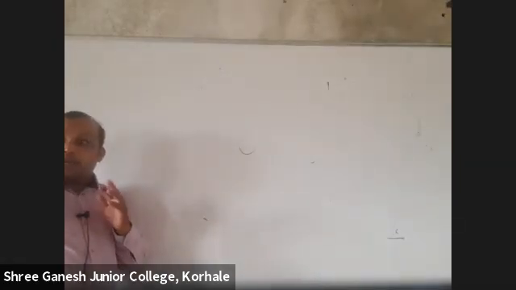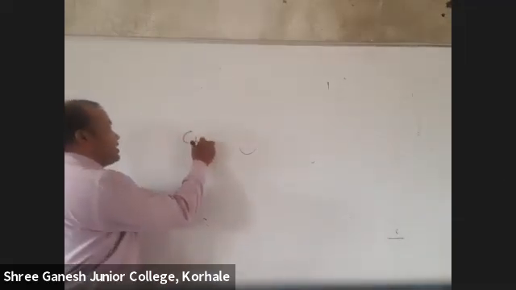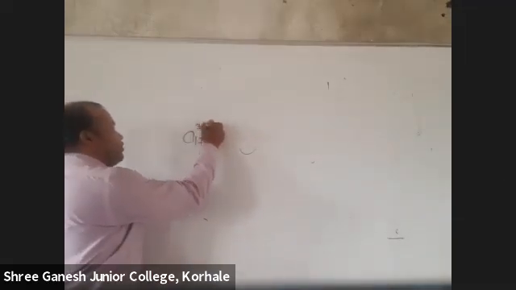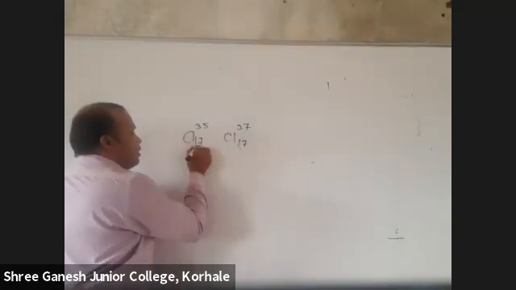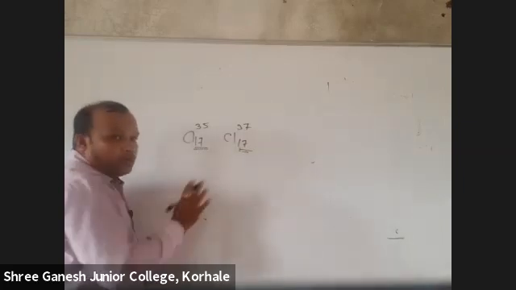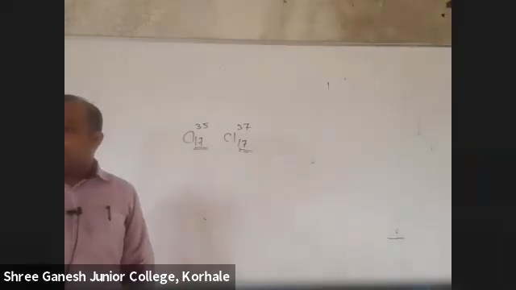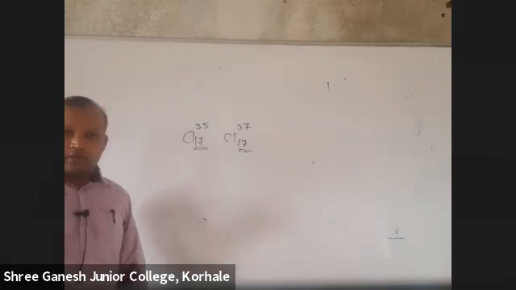Chemical property depends upon the number of electrons. You see now, chlorine 17 35 and chlorine 17 37. This is the atomic number. Is the atomic number changing? No. Means, are electrons changing? Electrons are not. So chemical property depends upon electrons. It does not depend on mass.